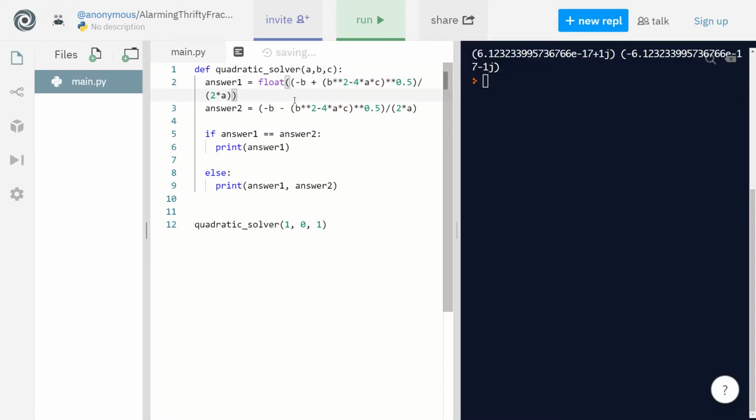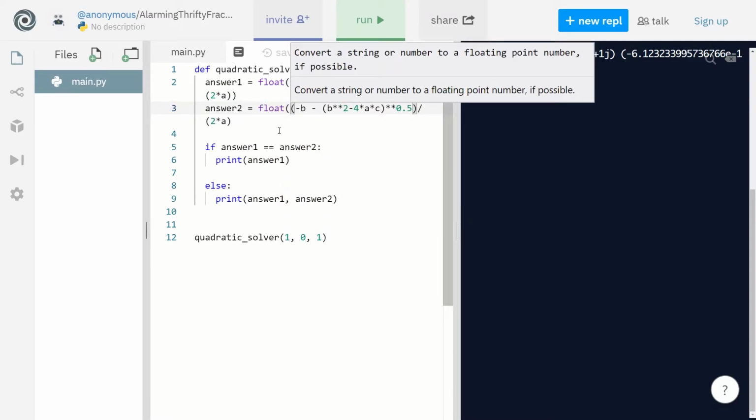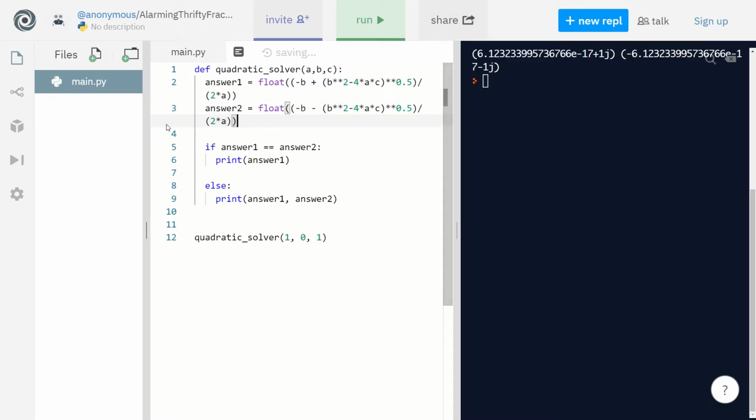A float is basically a number with a lot of decimals. So you have integers, which are like 1, 2, 3, 4, 5, 6, and then you have floats, which are like 2 point something. So let's first convert this to a float, and then we should get the error we expect.